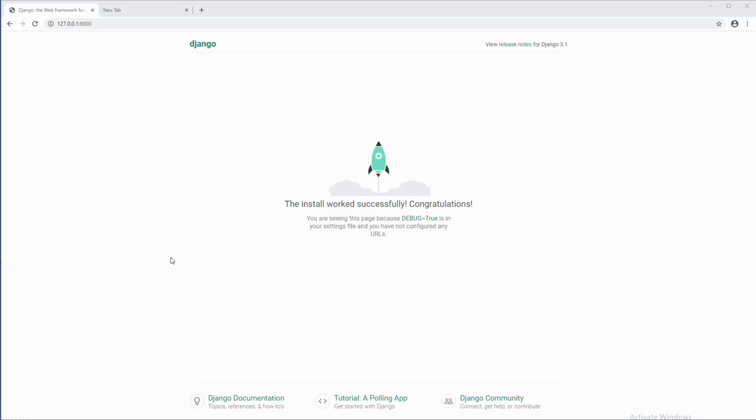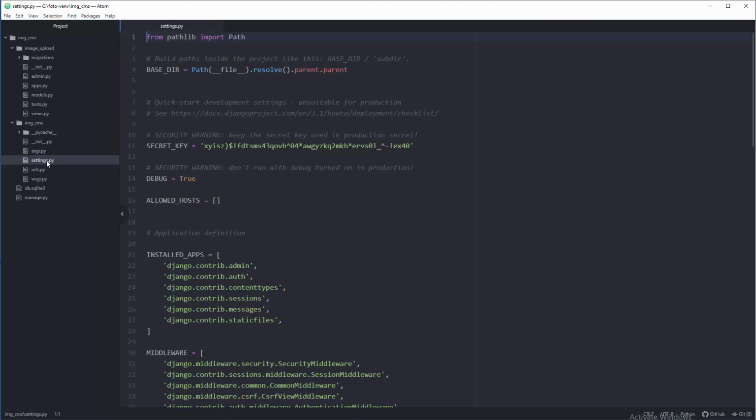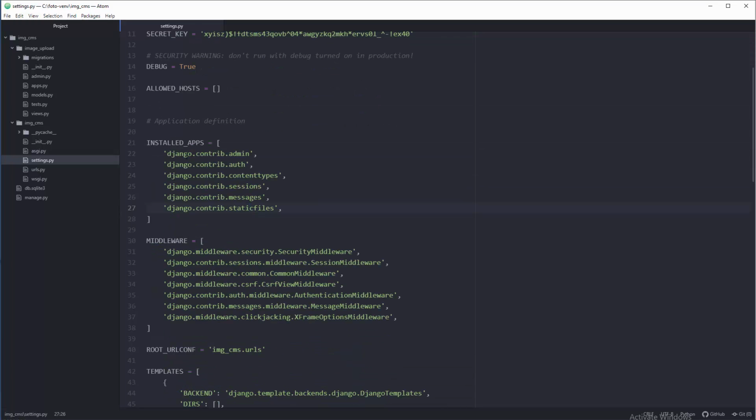Okay guys, now when we are absolutely sure that our server is totally fine, let's end up in editors and we're gonna target settings.py, which is a very important file. Well, here find a section for installed applications, and all these things are needed by Django by default, so just leave those things. So see this image upload application, our own small stuff, gallery, album, call it whatever you like.